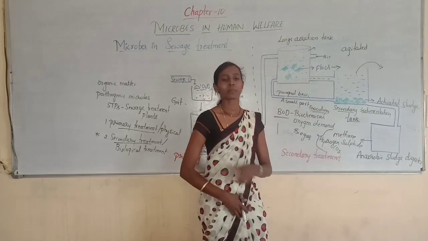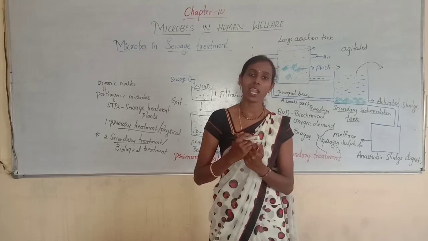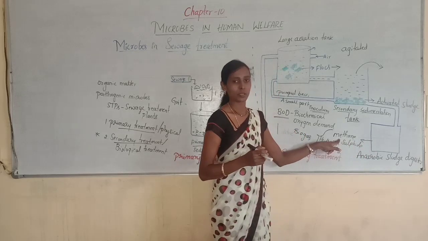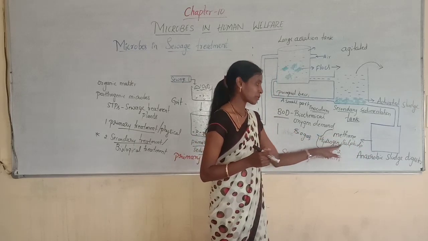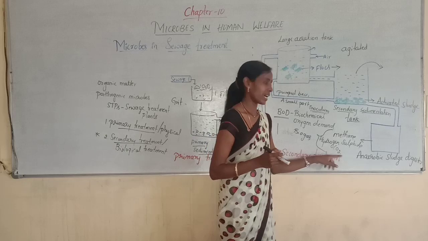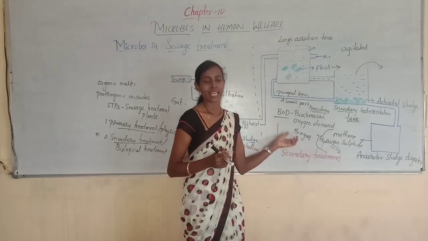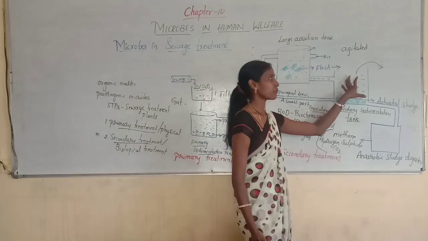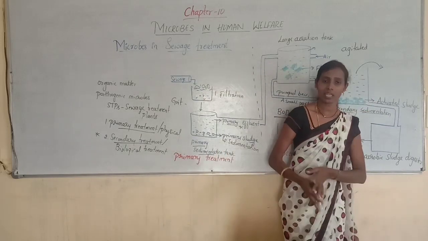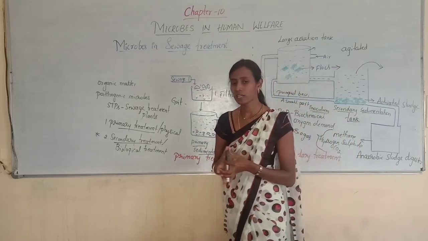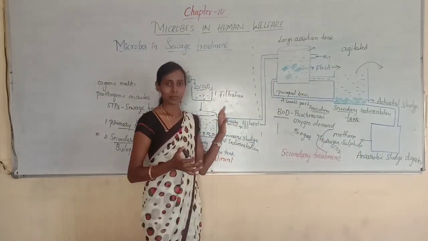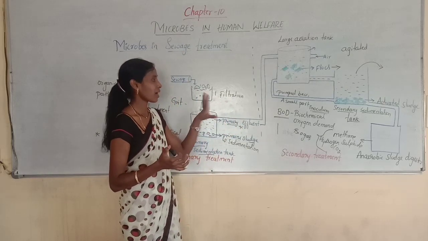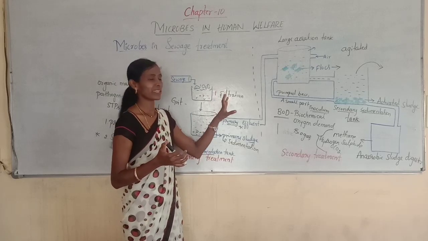Here the anaerobic microbes digest the organic matter along with aerobic microorganisms. During digestion, they release a mixture of gases: methane, hydrogen sulfide and carbon dioxide. These gases form biogas. It can be used as a source of energy as it is inflammable, and the remaining effluent is discharged into nearby water bodies. So that completes sewage treatment. Actually the diagram is not required, you need to explain the process, but for your understanding I have drawn a simple diagram so you can understand better.